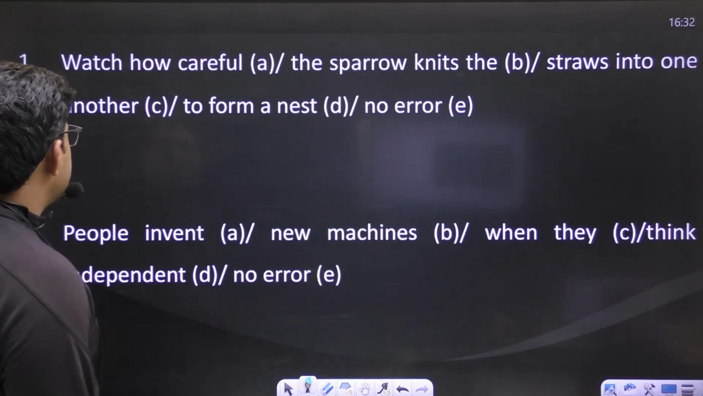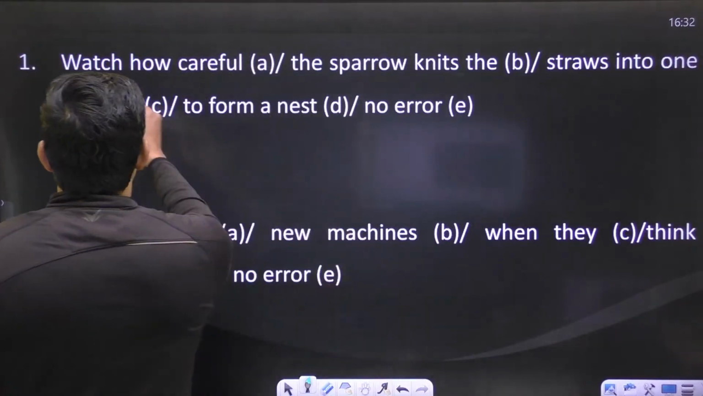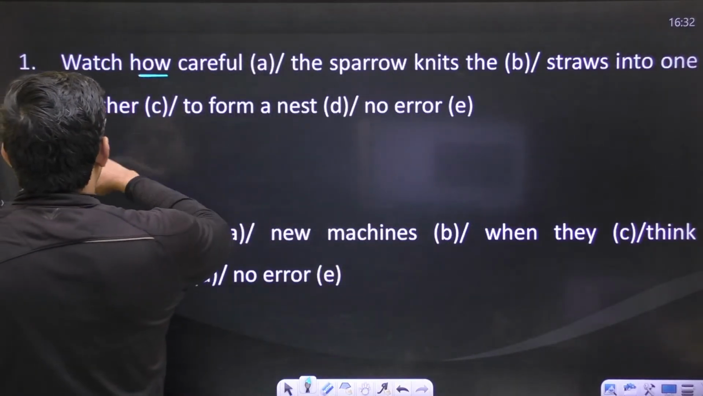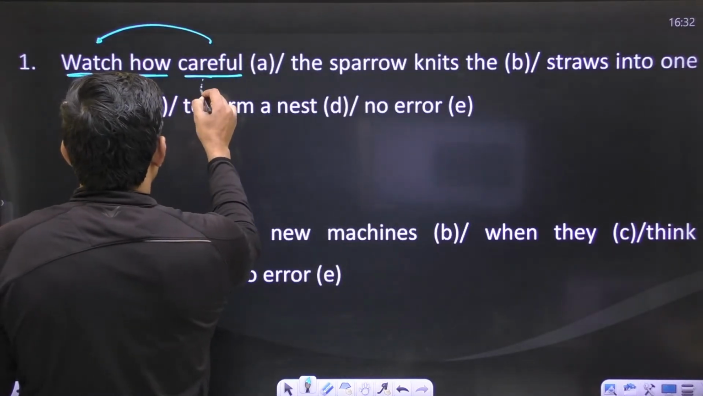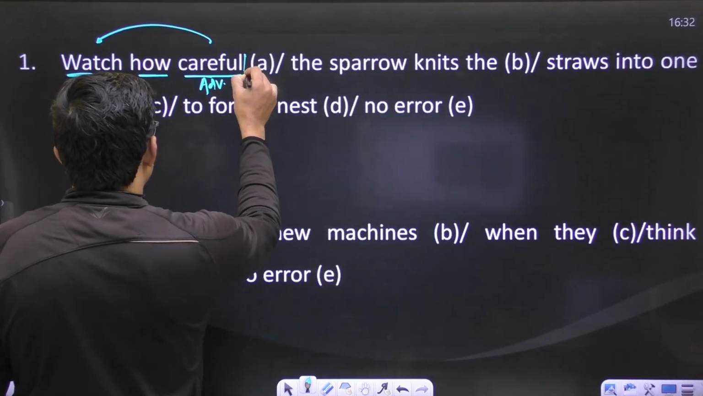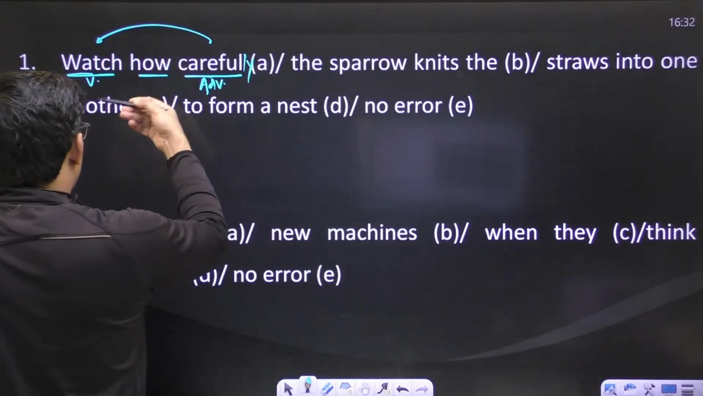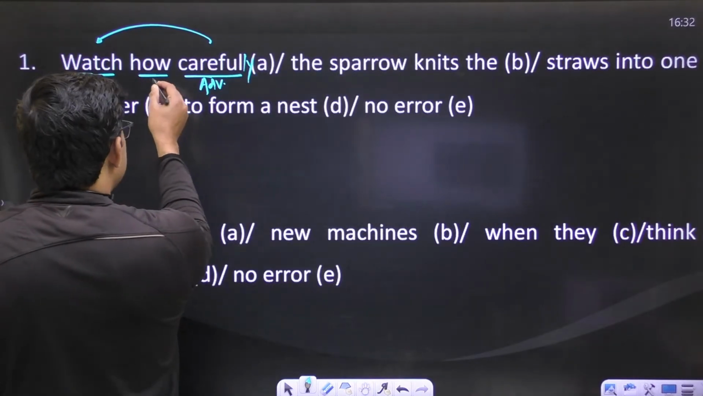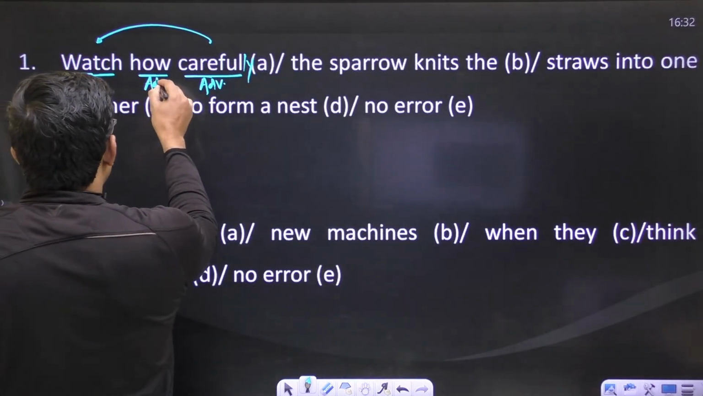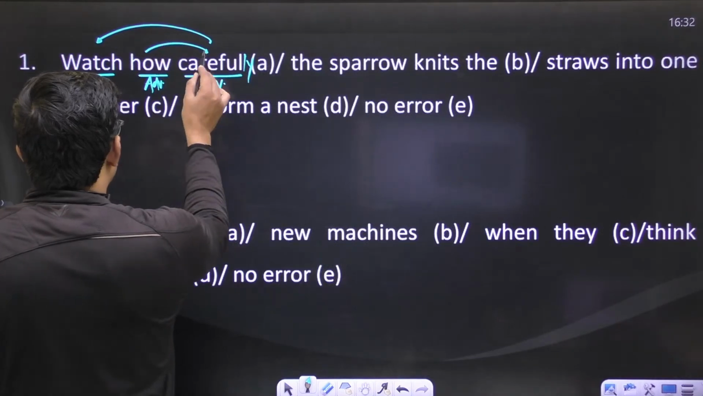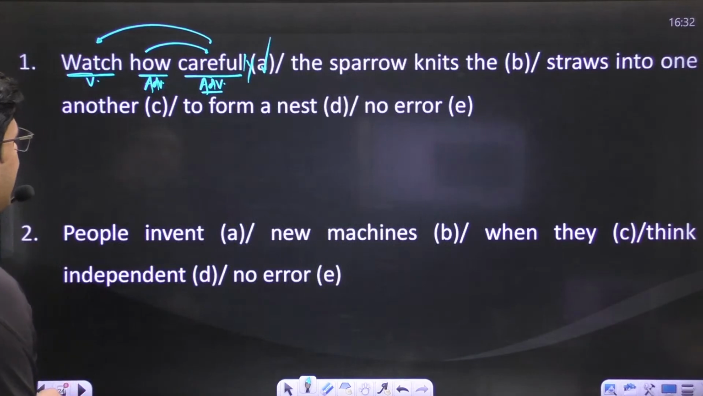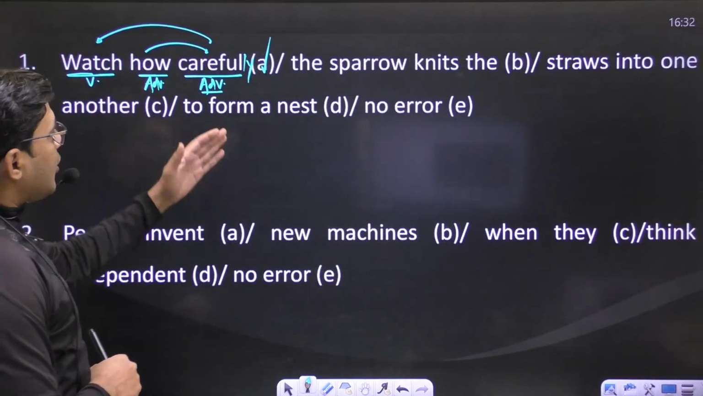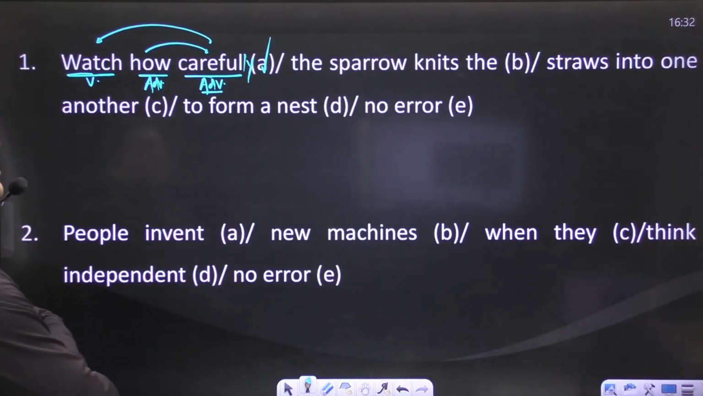The next sentence is, watch how carefully. We know it very well. This how, to qualify a verb we need an adverb, right? So to make this word an adverb, speak like watch how carefully. And this is also an adverb, you can say, which is an interrogative or relative adverb, which qualifies another adverb. So in this sentence you have an error in part A. Watch how carefully the sparrow knits and straws into one another to form a nest.